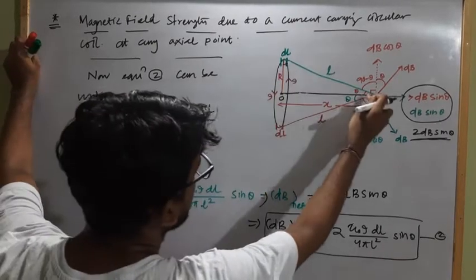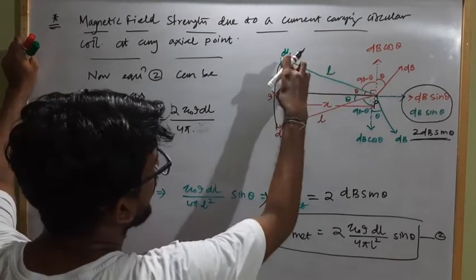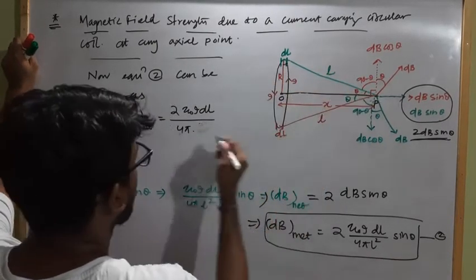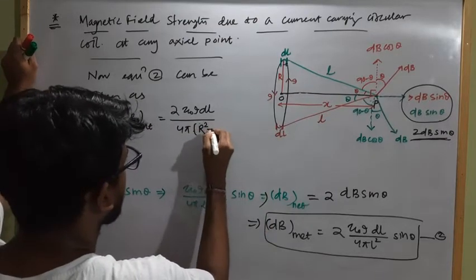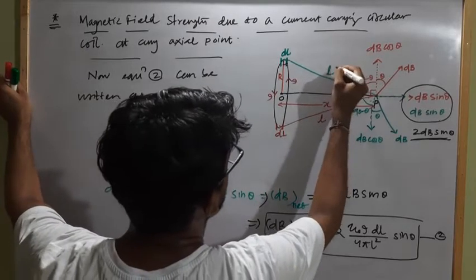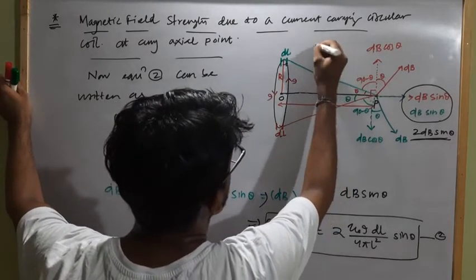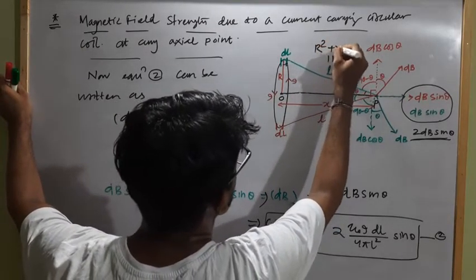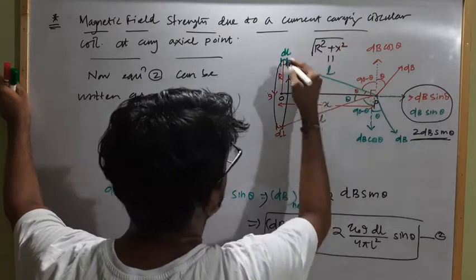What is the value of L square? We can write L square equal to R square plus X square, so L equals the square root of R square plus X square.